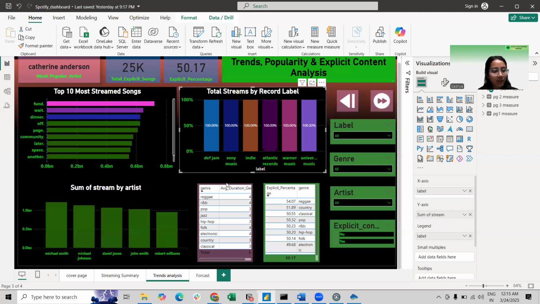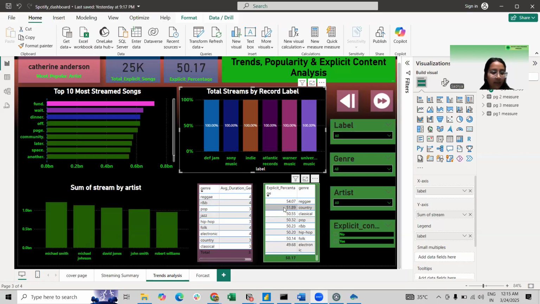Here is the genre-based duration, the average duration per genre, showing the range of duration, then explicit content percentage by genre.